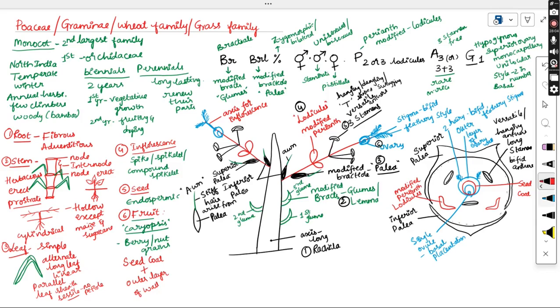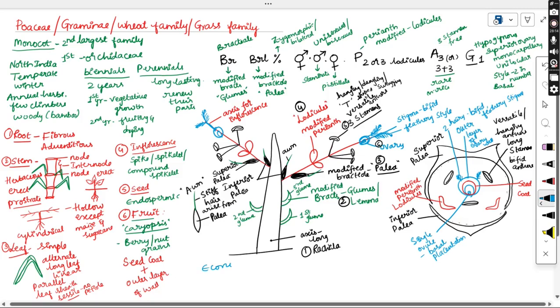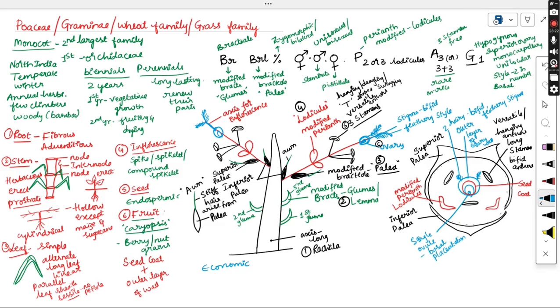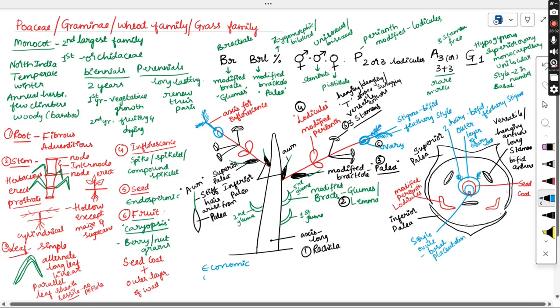So let us see what are the important examples, what are the important members that come under this Poaceae family. So let us go with the economic importance. You can try to understand what is rachilla, how the bracts and bracteoles are modified, the perianth is also modified, and the stamens and ovary are of a special nature in this case, with the ovary completely fused with the seed coat forming the caryopsis.